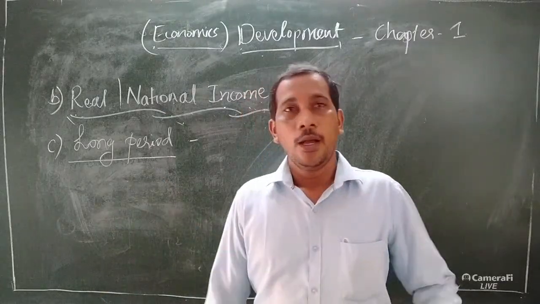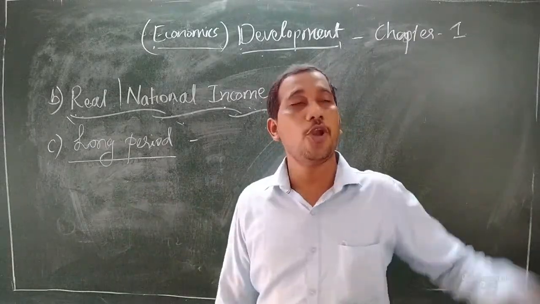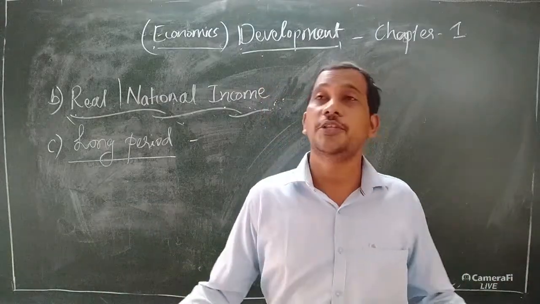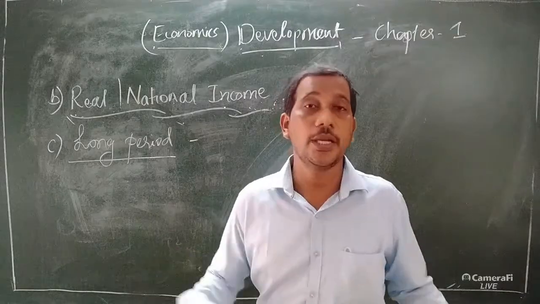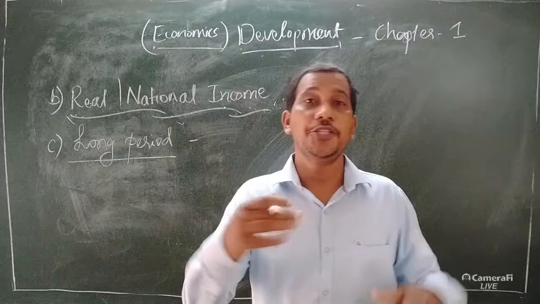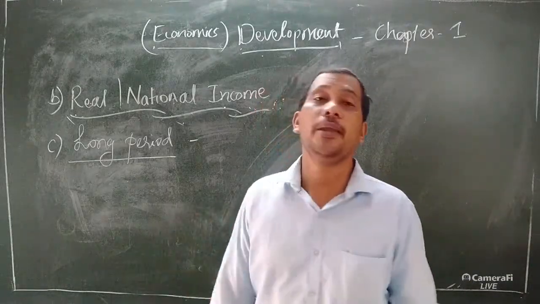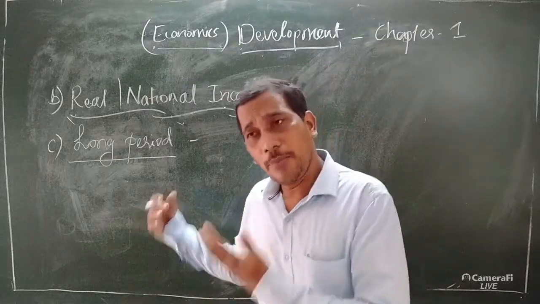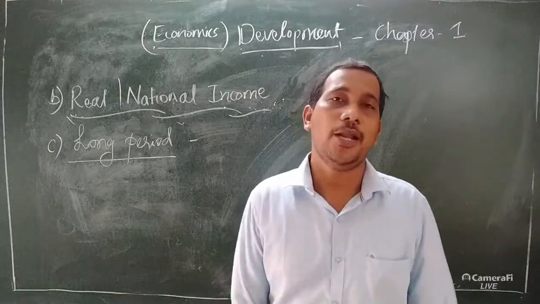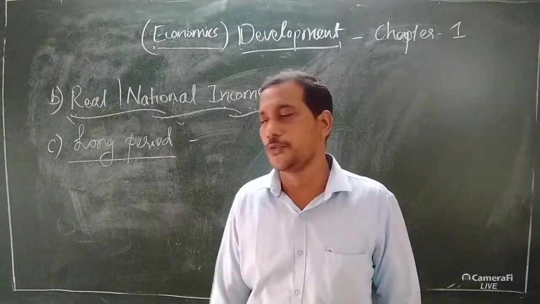These countries, during the time of 1950, their national income was stable for almost 10 to 15 years. So therefore, those countries got development also. Nowadays, these countries are known as developed countries. We attained independence more than 70 years ago, so still our country is a rapidly developing country also. But many other countries, even today, are underdeveloped, because of the fluctuation in this income as well as the per capita income also.